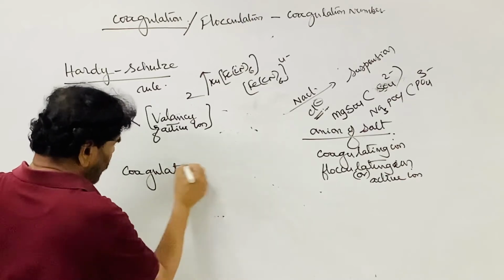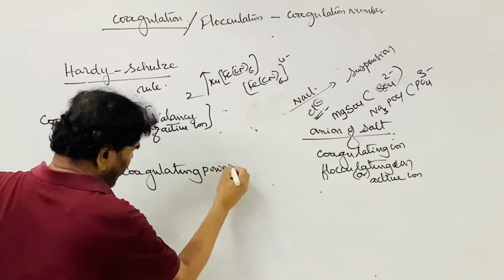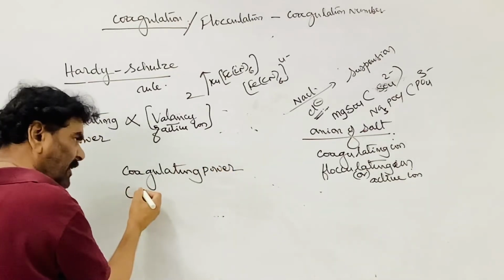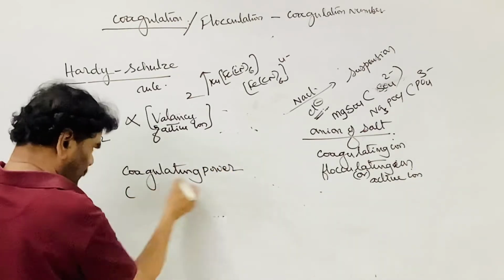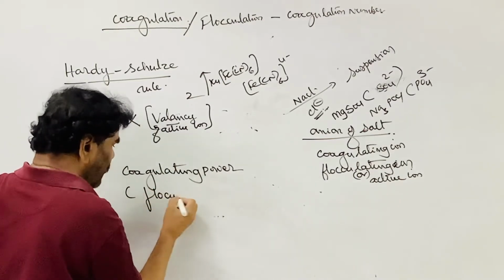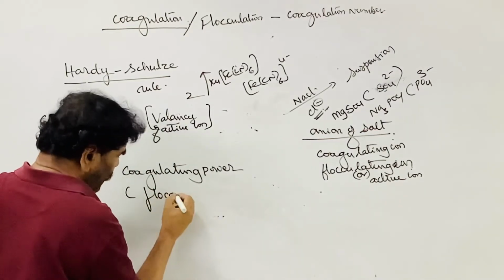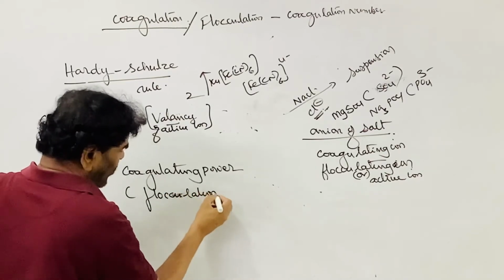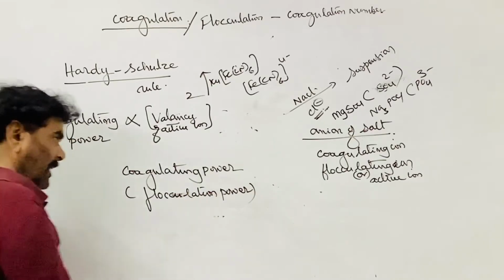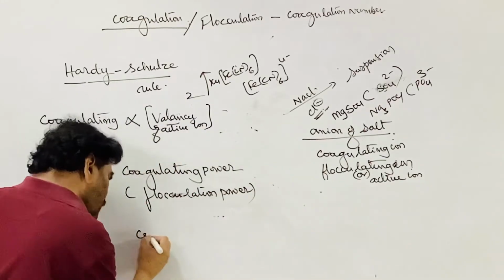Coagulating power is nothing but the C. There are two terms: coagulating power and flocculation power. The other one is the coagulation value.